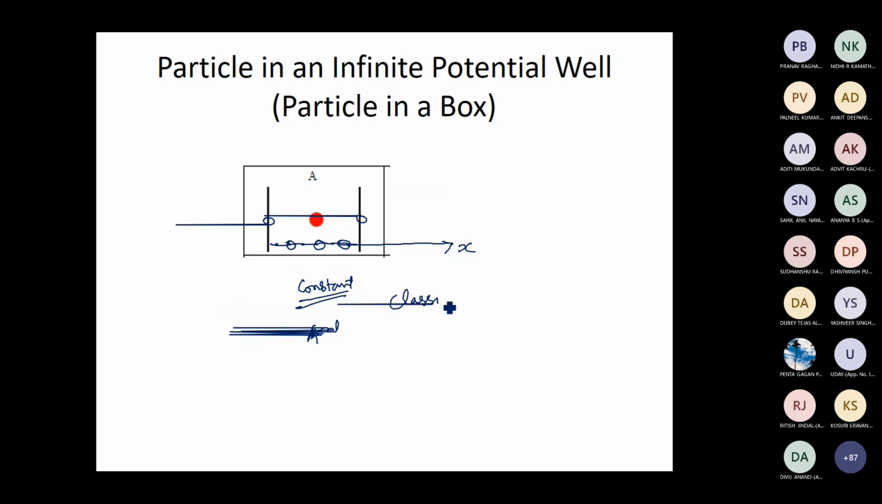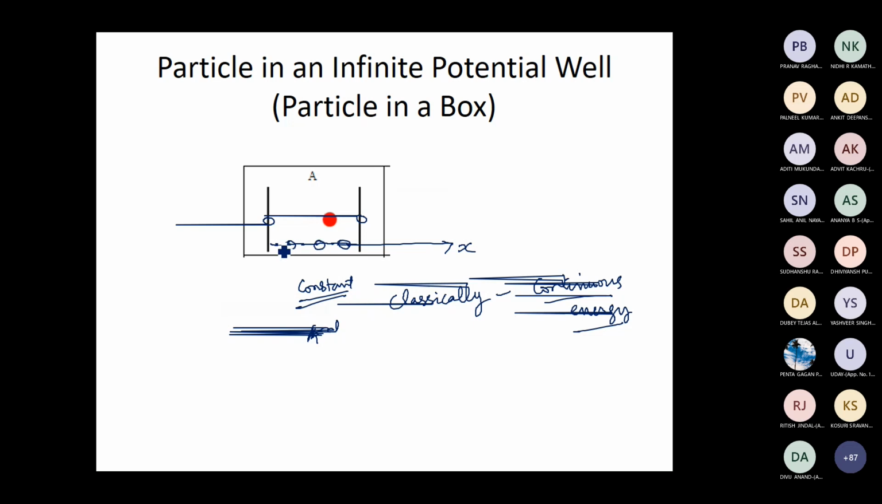Classically, this object can have any continuous value of energy. If you don't give any energy, this particle will have zero energy and it will be at rest. So it can have zero energy, and depending on the energy of the surrounding, it can absorb any value of the energy. This classical particle can absorb any value of energy.